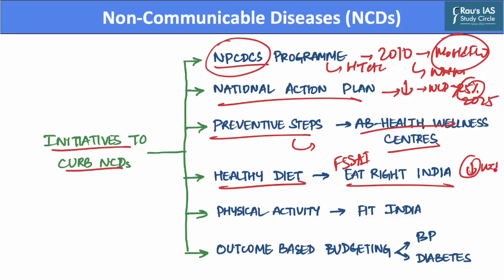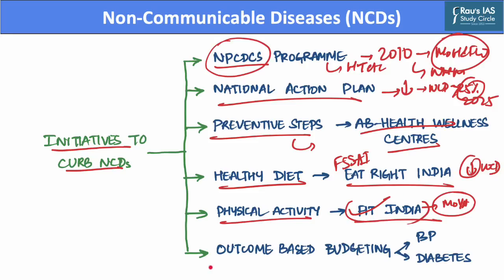Also, the government is encouraging physical activity by people of India. Through the Fit India movement, which will be implemented by the Ministry of Youth Affairs and Sports, it is aimed to improve the physical activity of the population of our country.